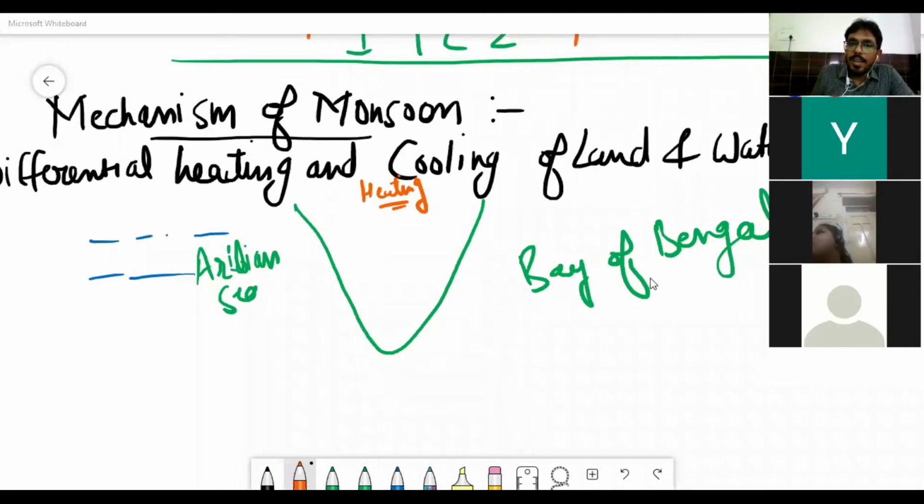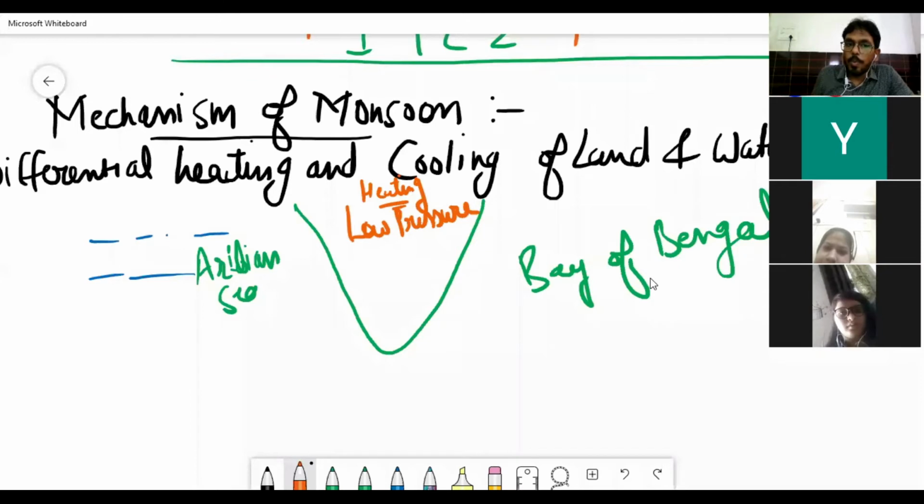When sun rays directly fall on land, it starts heating and low pressure will generate on the Indian landmass, right? So low pressure will generate, and in the water there will be high pressure.